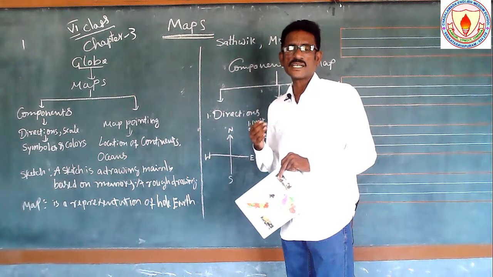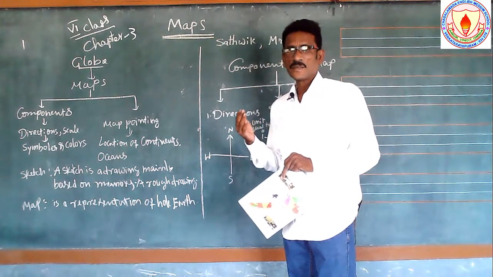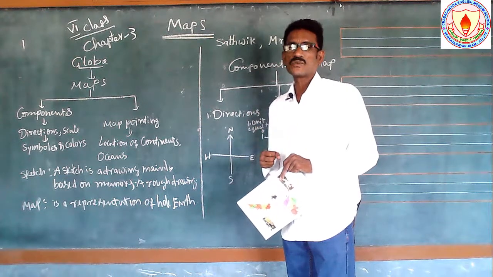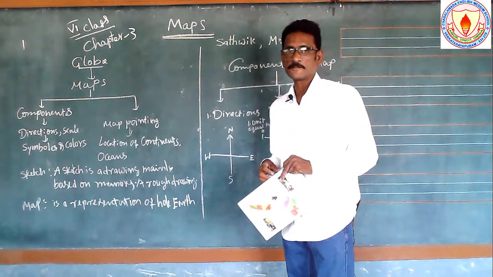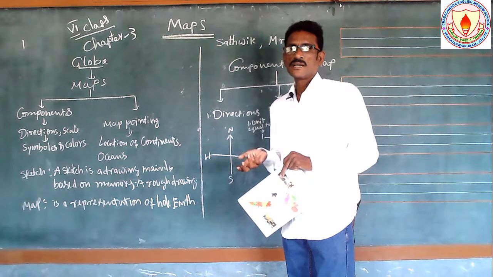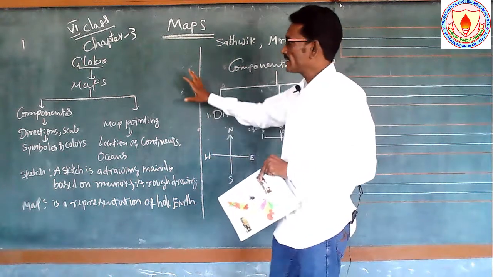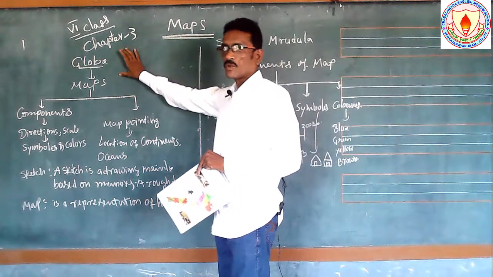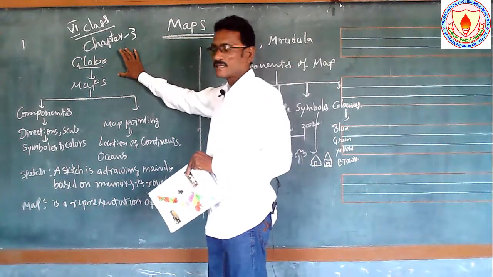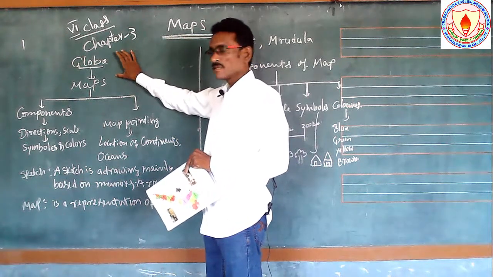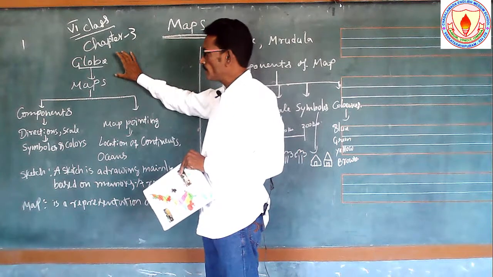These are very easy to find on the map. So we are getting some information about maps, and the globe is the true model of the earth.